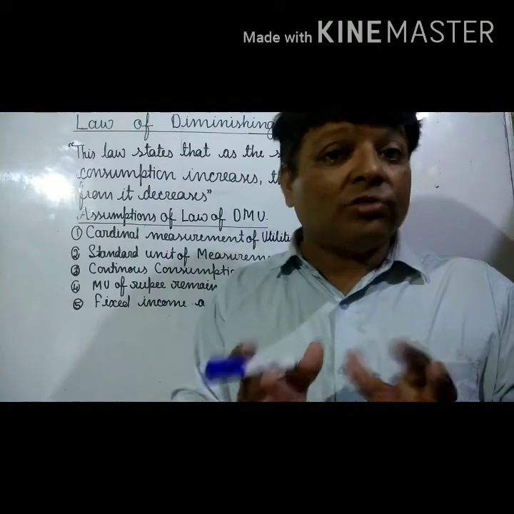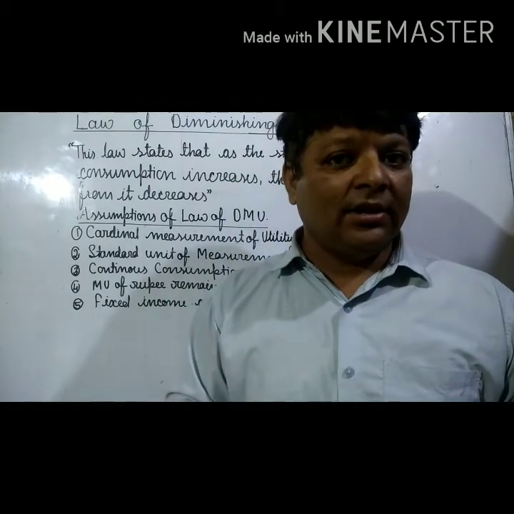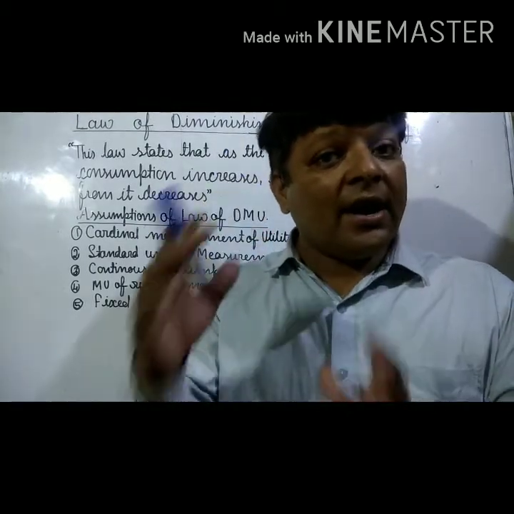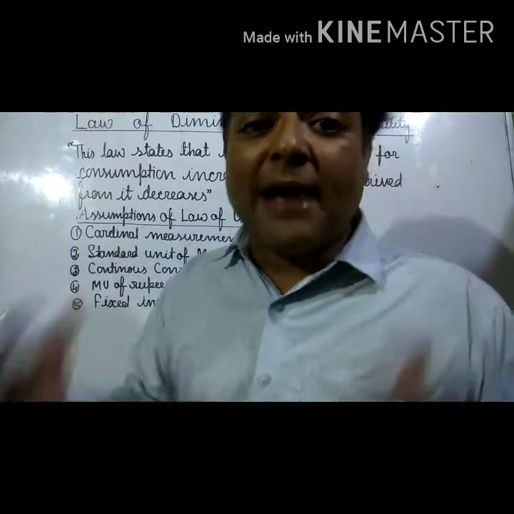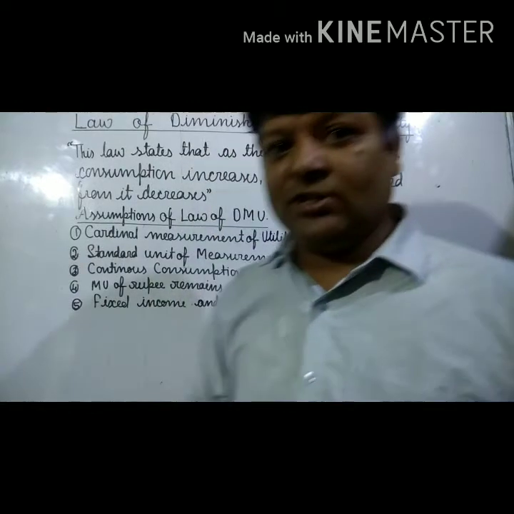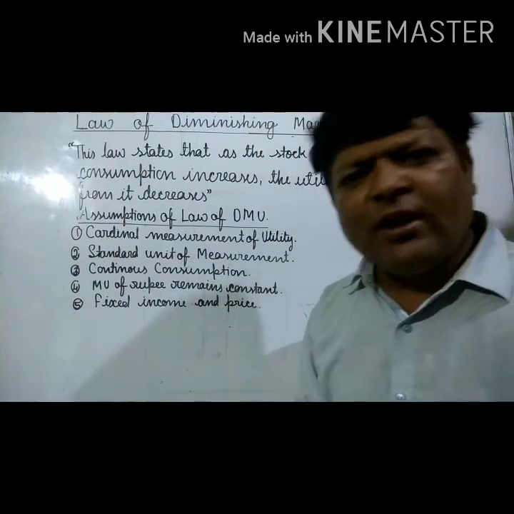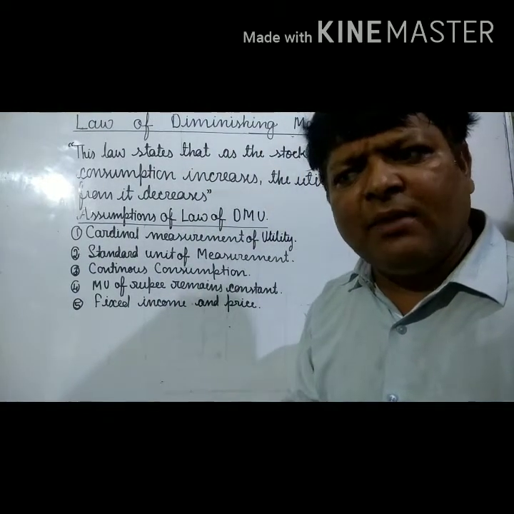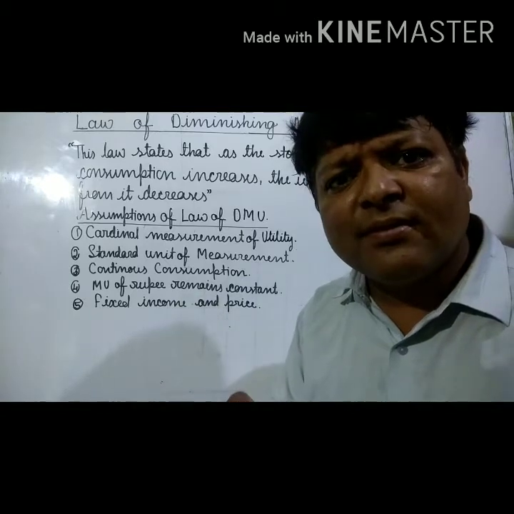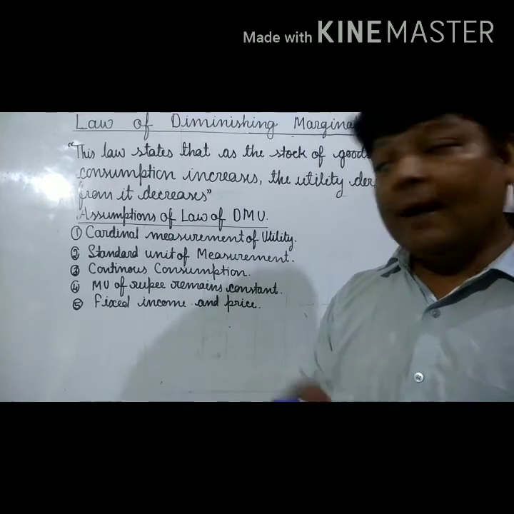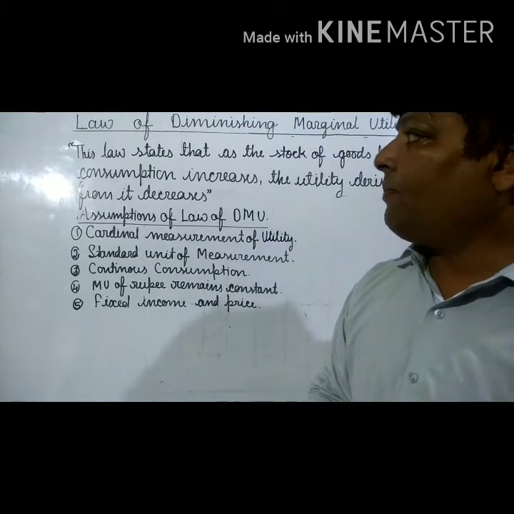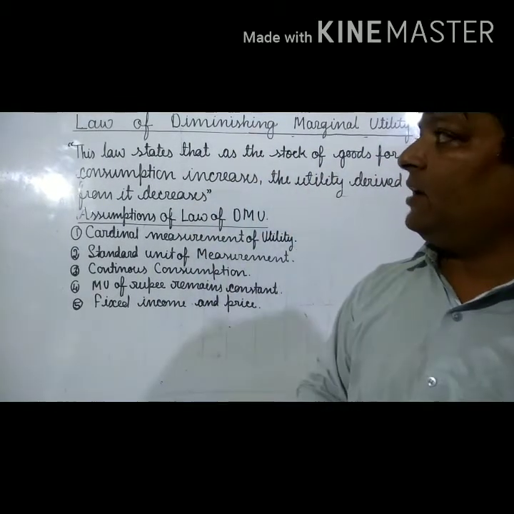He doesn't want any change from the level where he derives maximum satisfaction. But now here the topic is the law of diminishing marginal utility.